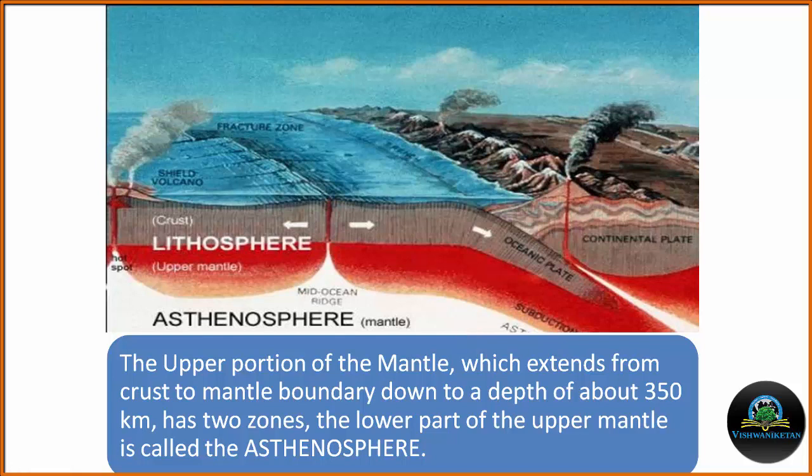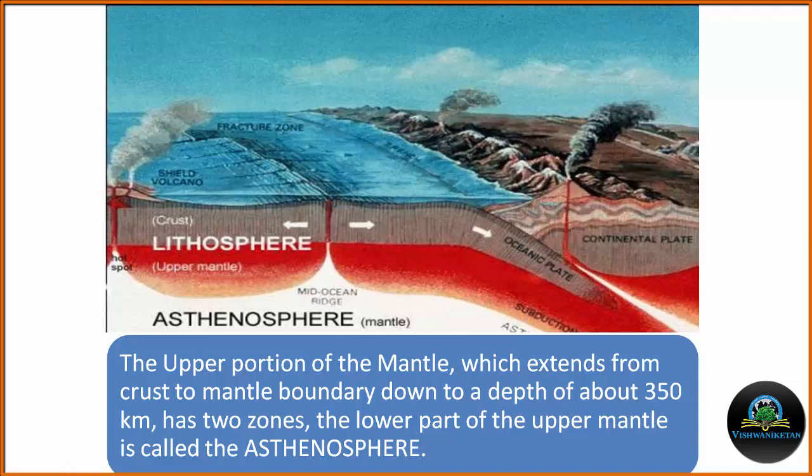To understand the theory of plate tectonics, it is very important to understand the lithosphere and the asthenosphere. Lithosphere can be as thin as 10 km where two plates are separating, and it can be as thick as more than 100 kilometers under the mountains.